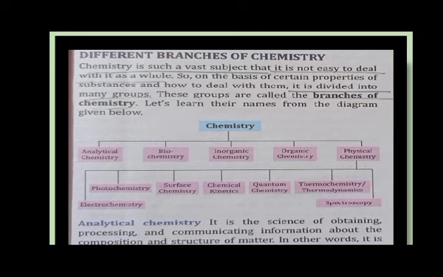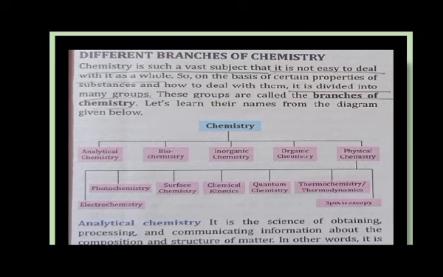These are electrochemistry, photochemistry, surface chemistry, chemical kinetics, quantum chemistry, thermochemistry or thermodynamics, and spectroscopy. This you are going to study in higher classes. So in this chapter we will only study about different branches of chemistry.